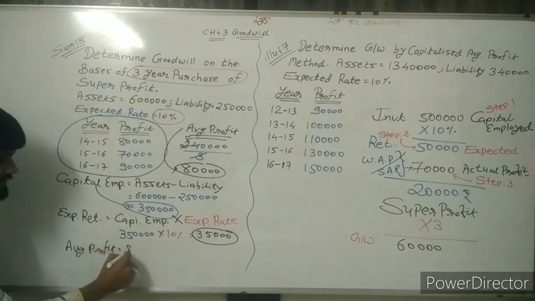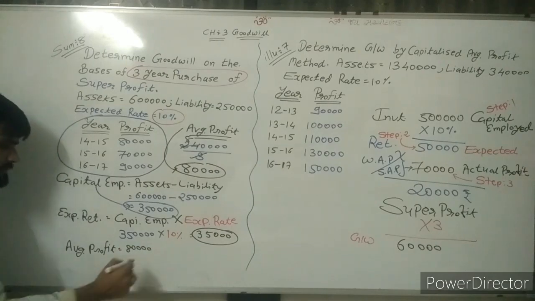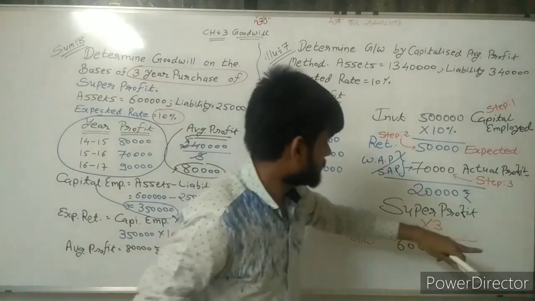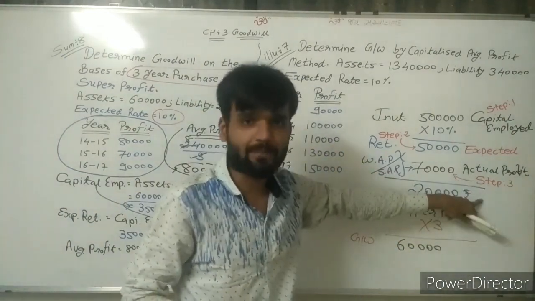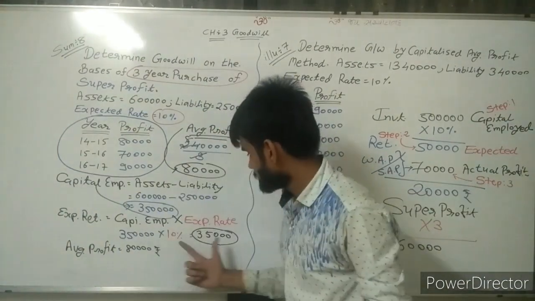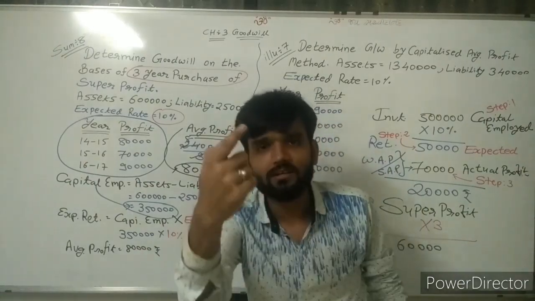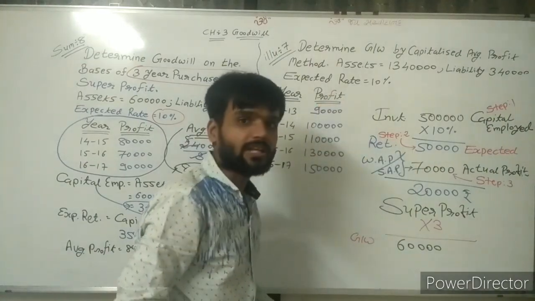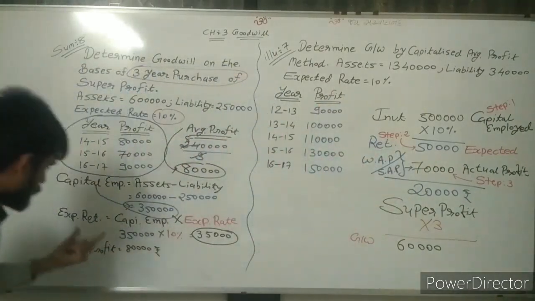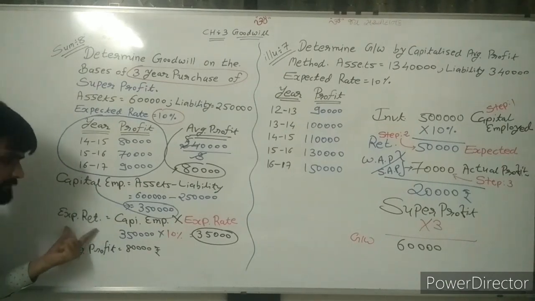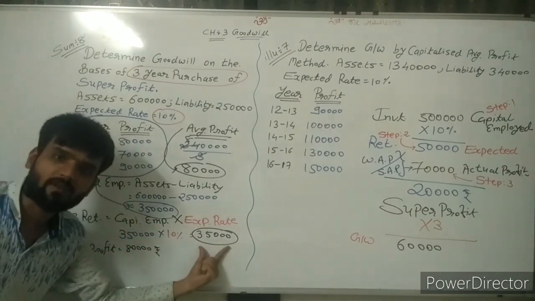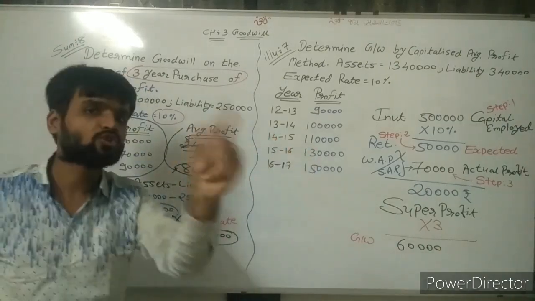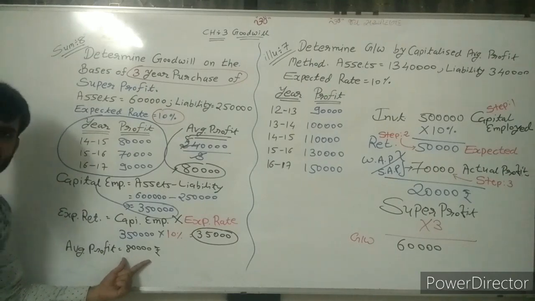Average profit is equal to 80,000 rupees. So sir, third step, actual profit that I got: 80,000. Now think comparison of both step 3 and step 2. Sir, what I have expected, my expectation was to earn 35,000 rupees only. But whenever I invested in running the business, my average profit is 80,000 rupees.